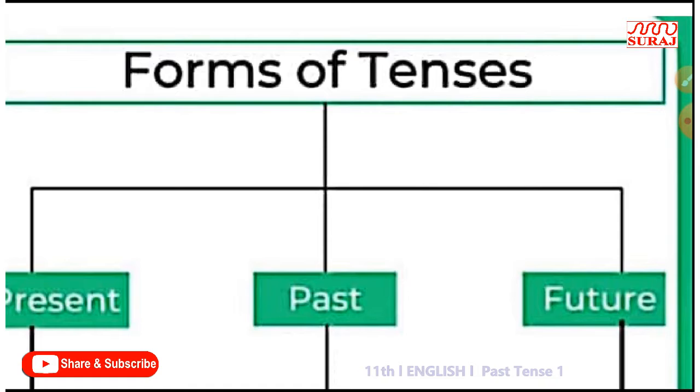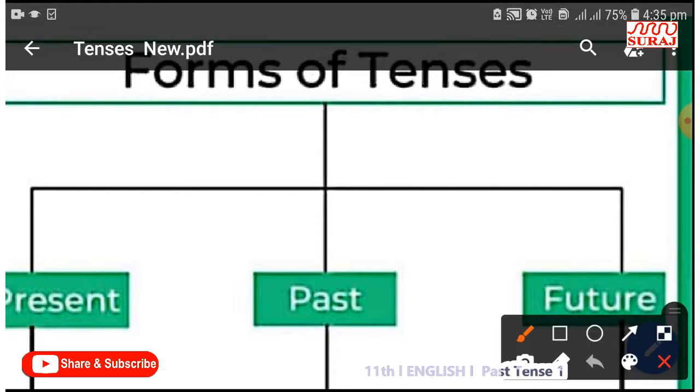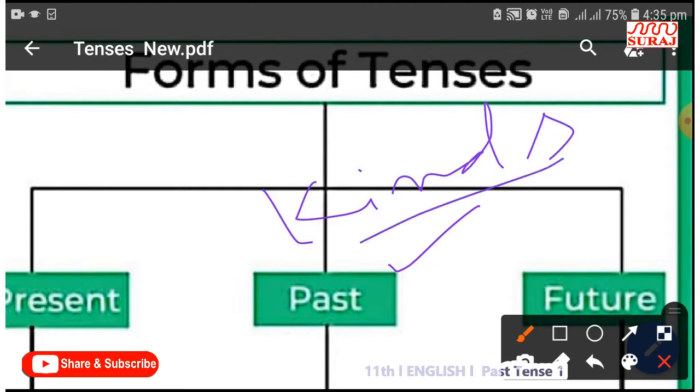Okay, in my last videos I have told you about present indefinite, present continuous, present perfect and present perfect continuous. Now I am going to tell you about past tense. Past tense: a verb which refers to past time is said to be past tense. Kinds of past tense: you know very well that each tense we can classify into four parts: indefinite, continuous, perfect and perfect continuous.